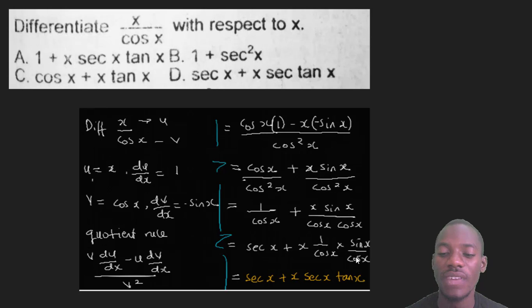Sine x over cos x is tan x. 1 over cos x, because there's 1 on top here, I just remove this x so that it will become 1 on top here. 1 over cos x is sec x, and tan x is here. Then 1 over cos x is sec x. So it is sec x plus sec x tan x. And that makes the answer to be option what? Option D. And that is the answer to that question.